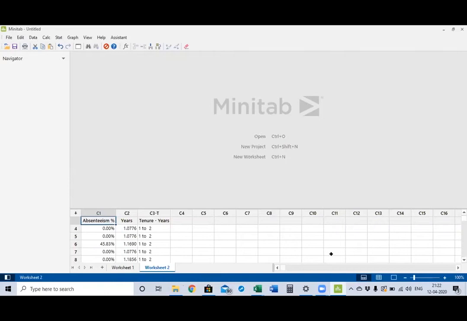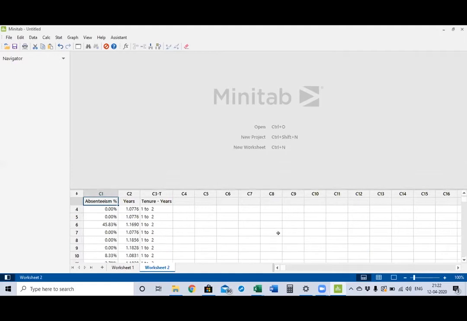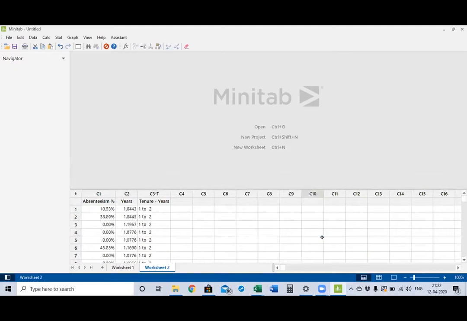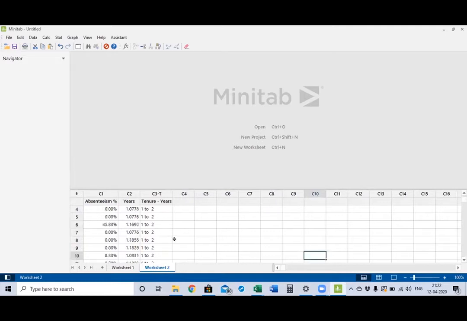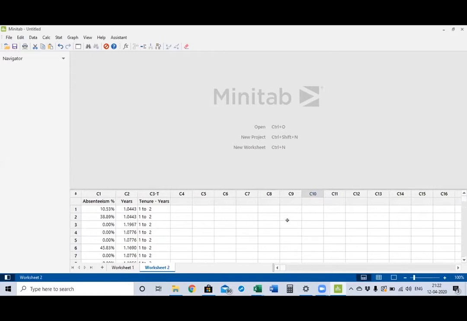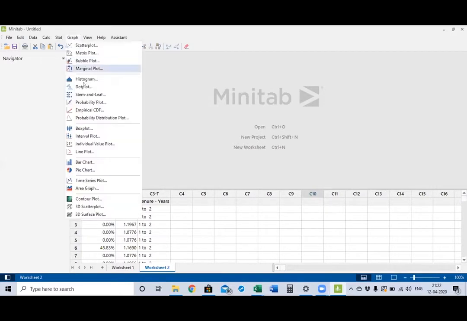Now we will assume that the data is normal, that individual data sets are normal. Here the attribute is the tenure years. I think you will have three categories: 1 to 2, 2 to 3, and greater than 3. So just to confirm that, we will do one box plot. Go to graph to identify how many sample sets there are. We can just perform the box plot.